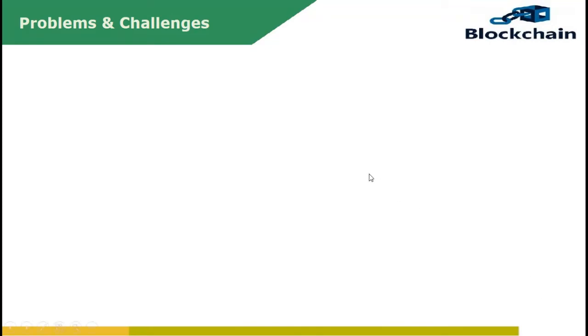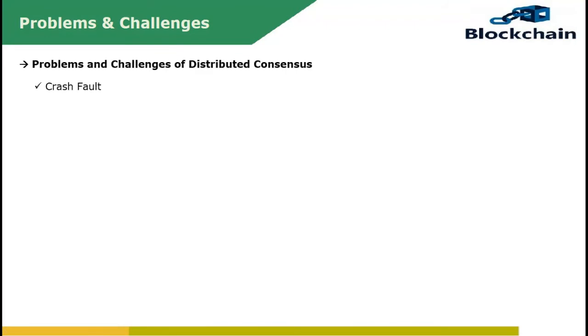Problems and challenges of distributed consensus. The first problem is crash fault. Let's consider crash faults. A crash fault in a distributed network is often related to one of the following issues. A node or replica may experience downtime at any time, stop running for a short time, and recover later. The network may be interrupted at any time. A message sent may be lost during delivery and cannot be received. Messages may arrive out of order during the delivery process.